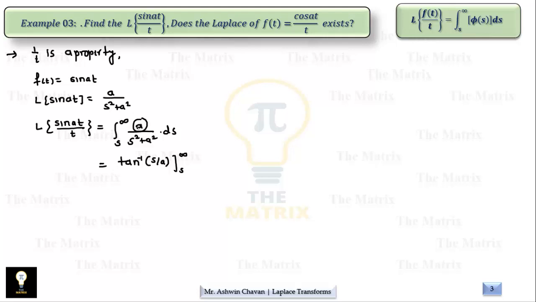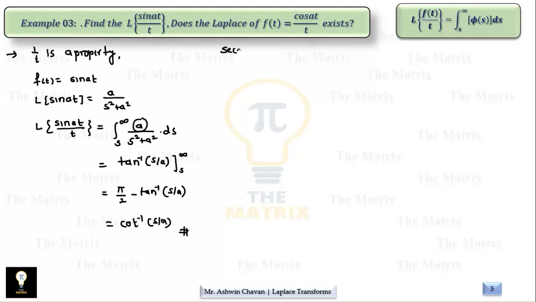Here a is already available at numerator, so there is no 1 by a outside here. It is simply tan inverse of s by a. When we put upper limit, we get tan inverse infinity, which is pi by 2, and s is s, that's why the term as it is tan inverse of s upon a for lower limit. Moreover, we can write this as cot inverse of s by a.